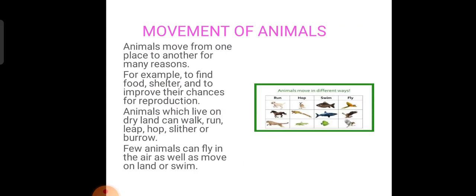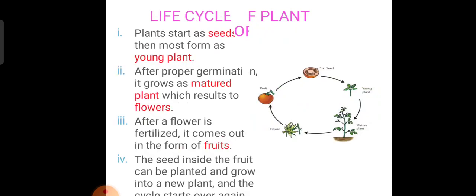Okay, so movements of animals also, we have seen that they can move from place to place. They jump. Some use their body to crawl. Man uses his legs. Okay, so some hop and go, some swim and go, like that. Then coming to the life cycle of the plant, just now we have seen how it comes.